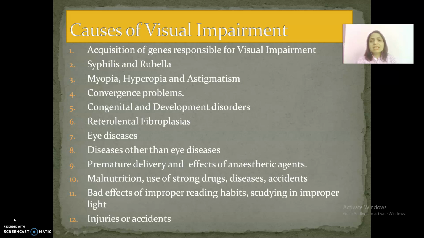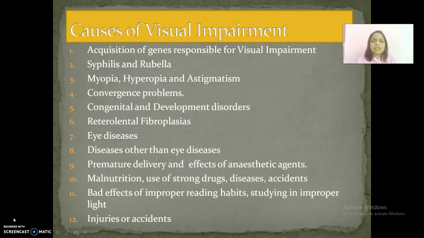Retrolental fibroplasia is a condition causing visual impairment, and it results in scar tissue forming behind the lens of the eye. There are some other eye diseases like trachoma, glaucoma, cataract, and eye infections responsible for visual impairment. Diseases other than eye diseases also cause visual impairment, like chronic diarrhea, hypertension, diabetes, kidney diseases, cancer, typhoid, and malaria.